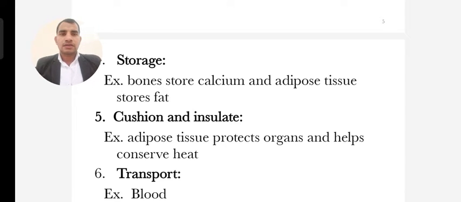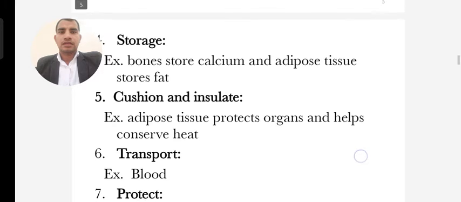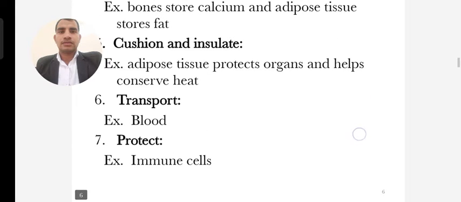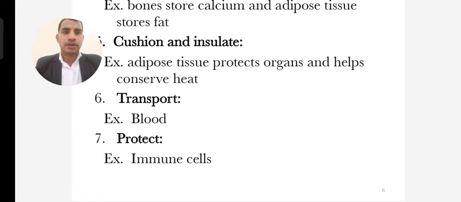And the next one is cushioning and insulation. For example, adipose tissue protects organs and helps conserve heat. So these protect the other organs. The next one is transport. Some connective tissue transports, like blood.